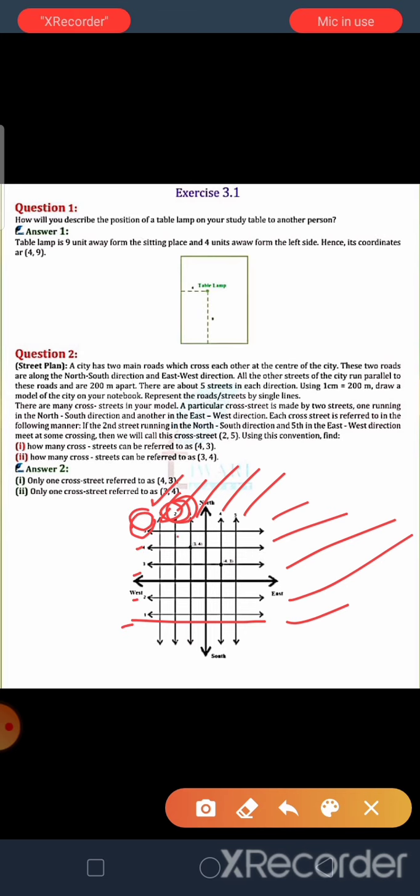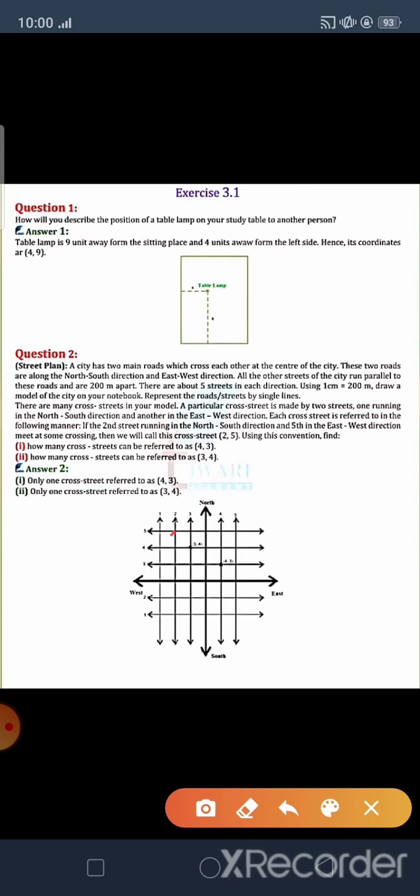So this point is the pair of north-south and east-west streets, and the crossing point is 2, 5, because the first variable is north-south and the second variable is east-west. So we write the crossing street as the 2, 5 order.